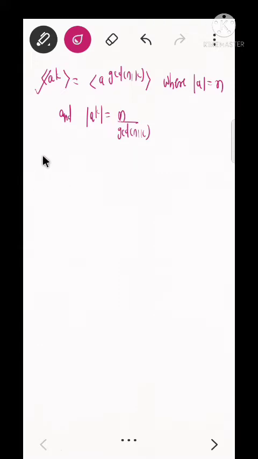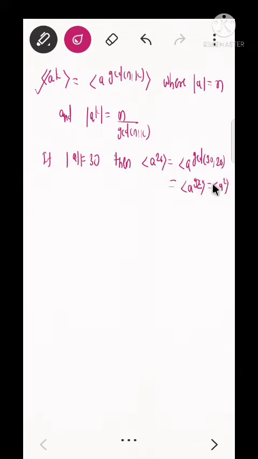So there are some examples of this, let us look at them. If the order of a is equal to 30, then the group generated by a to the power 26 will be equal to the group generated by a to the power gcd of n and k. What is n? n is 30 and k is 26. The gcd is 2, so this will be equal to a squared. Similarly, the group generated by a to the power 23 will be equal to a to the power gcd of 23 and 30.